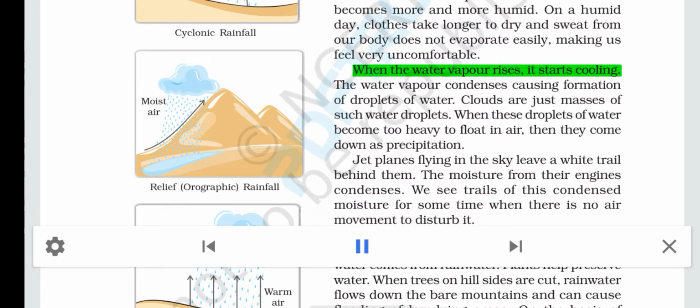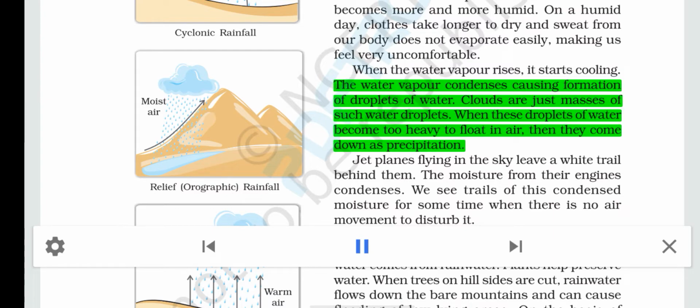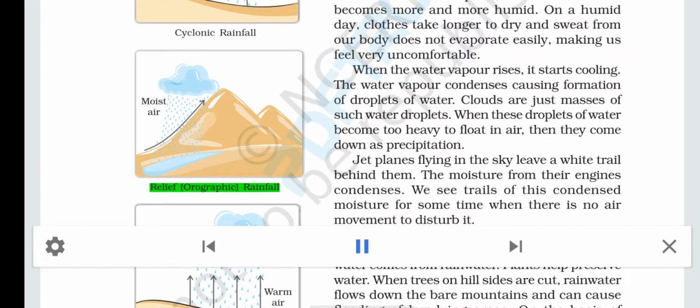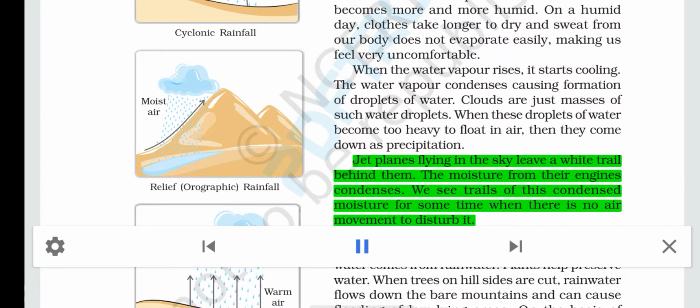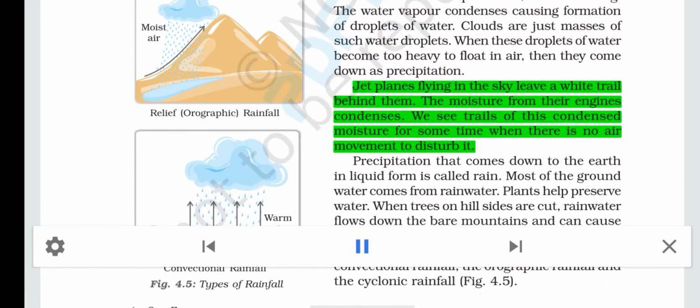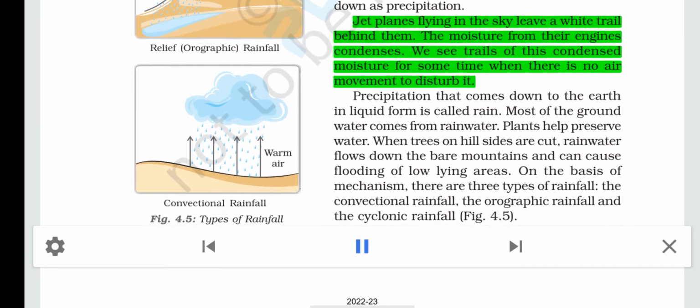Moist air. When the water vapor rises, it starts cooling. The water vapor condenses, causing formation of droplets of water. Clouds are just masses of such water droplets. When these droplets of water become too heavy to float in air, then they come down as precipitation. Relief, orographic rainfall. Jet planes flying in the sky leave a white trail behind them. The moisture from their engines condenses. We see trails of this condensed moisture for some time when there is no air movement to disturb it.